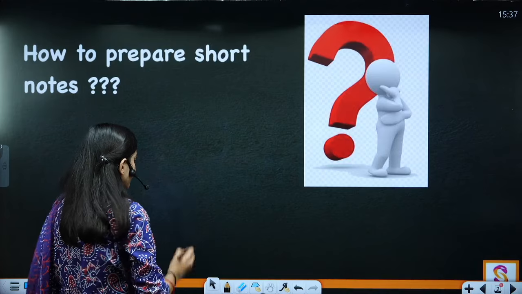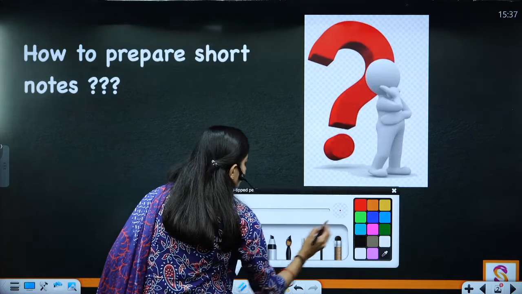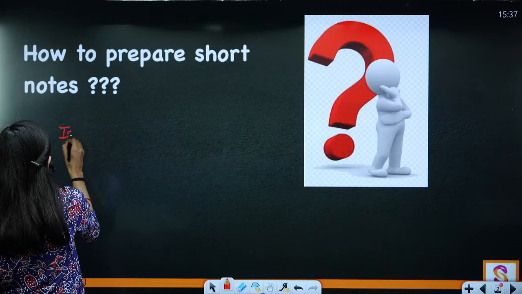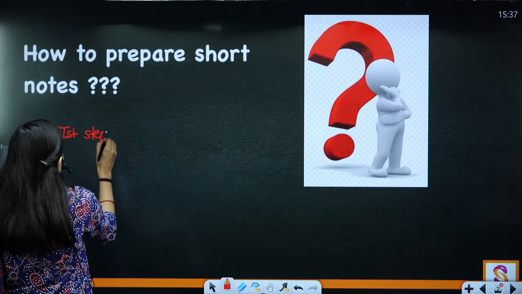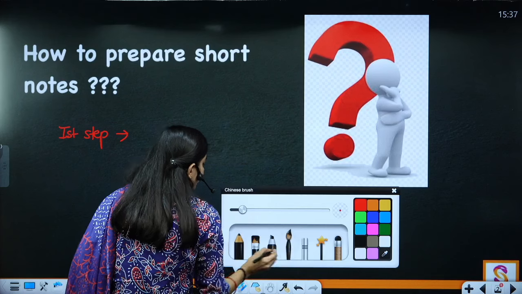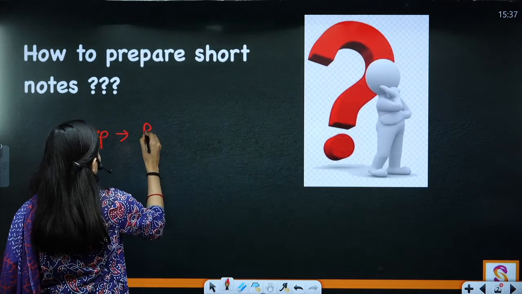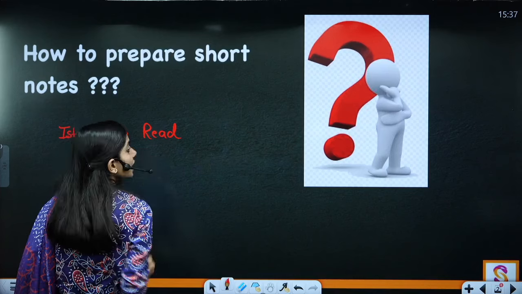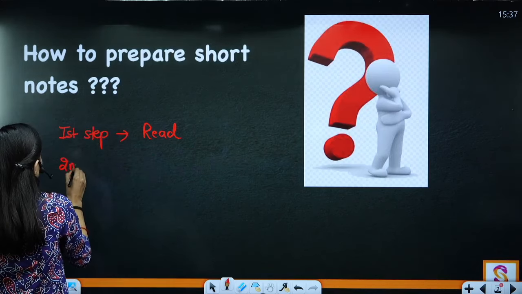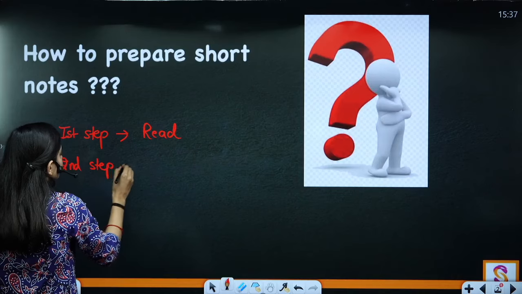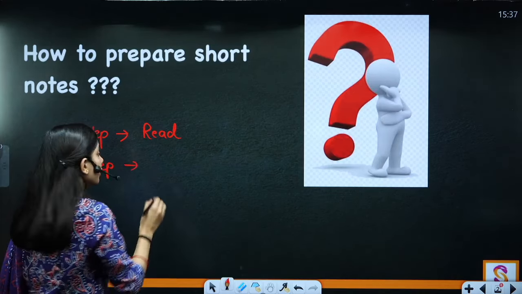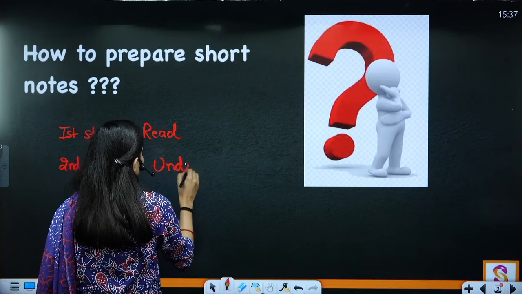First, the first step is, you need to read. Second step, whenever you are reading, you need to underline.